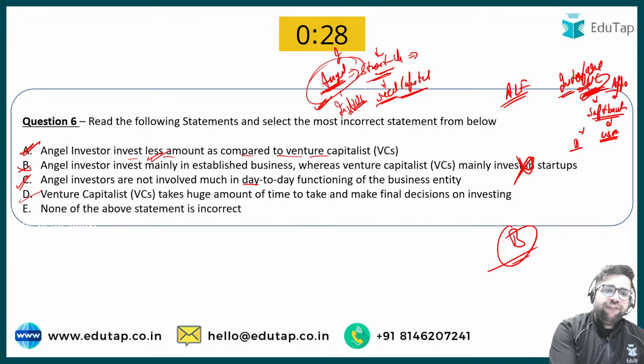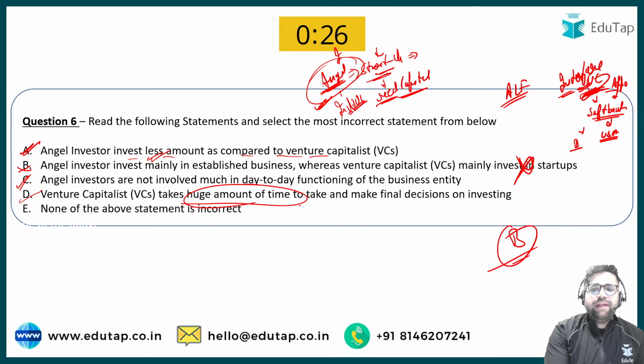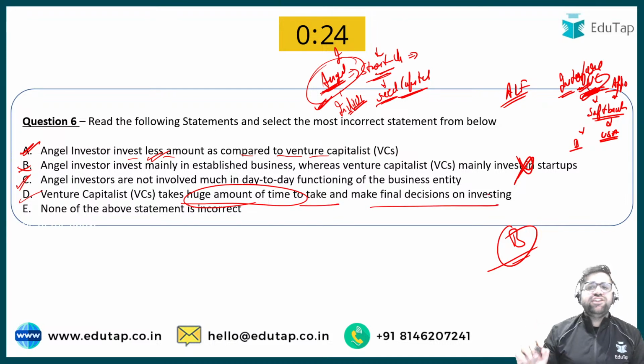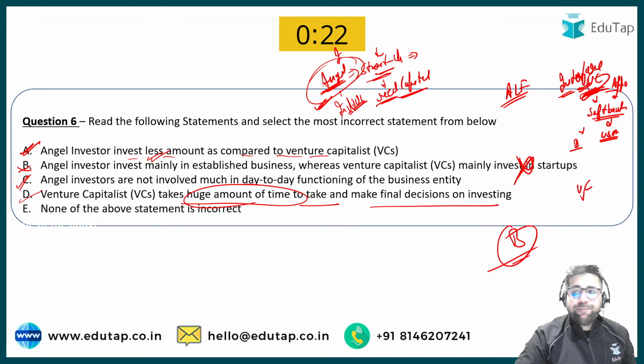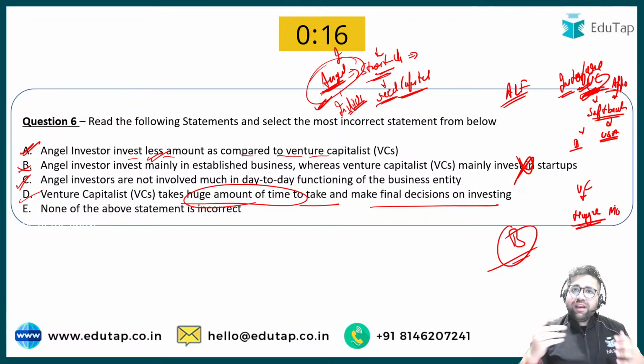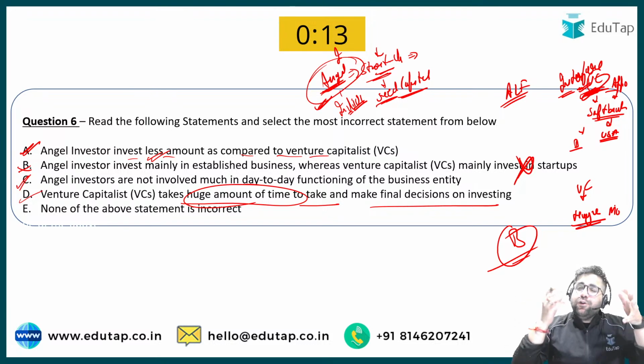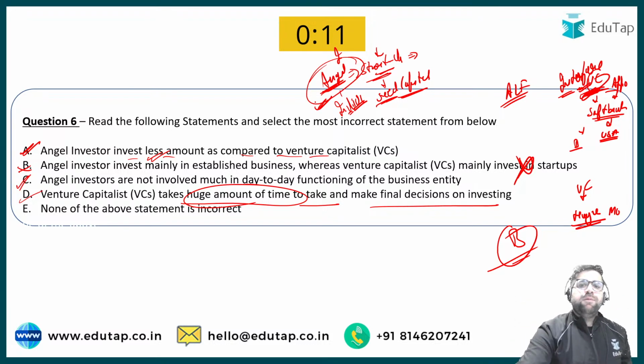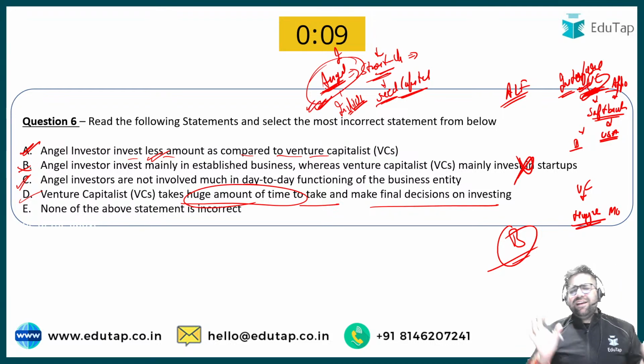A venture capitalist takes a huge amount of time to make a final decision. Yes. Why? Because venture capitalists invest a huge amount of money, and whenever you are investing a huge amount of money, you will think twice. But angel investors definitely invest into startups, but they do not take a huge period of time. You might have seen this Shark Tank show, right?